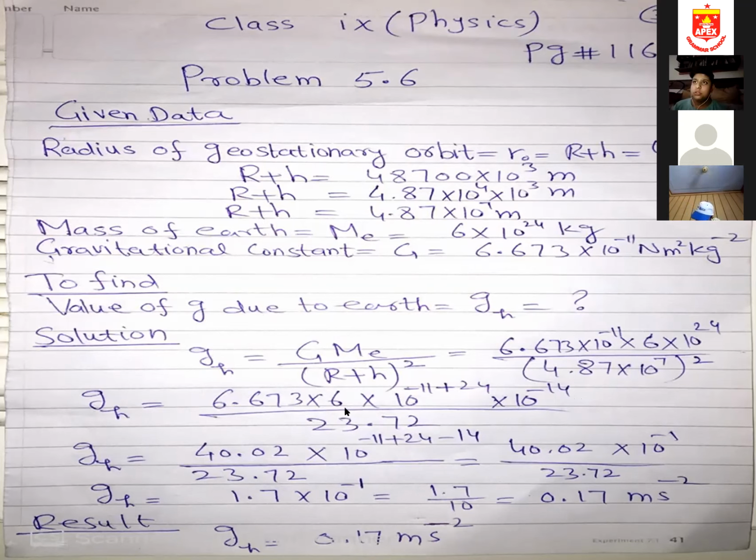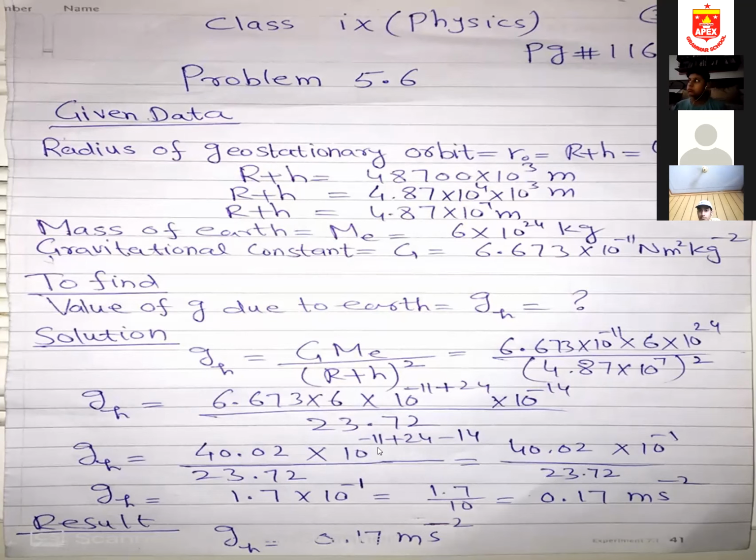So how did I solve this? I combined 6.673 multiplied by 6. Then minus 11, bases are same, power will be added: minus 11 plus 24. And this 10 to the power 14 will go at the top, it will be minus 14. What is left? 4.87 square is 23.72.